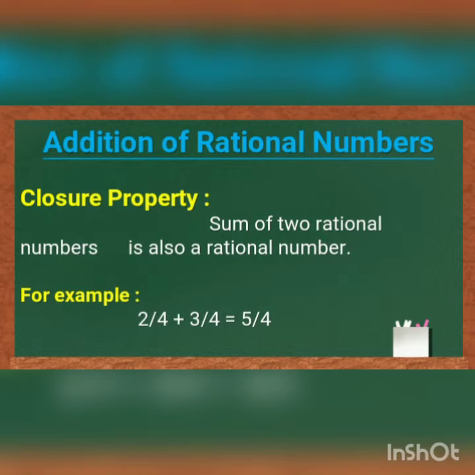In that, the first property is closure property. The sum of two rational numbers is also a rational number. That means if we add two rational numbers, the result should be a rational number. Example, 2 by 4 plus 3 by 4 is equal to 5 by 4. Here 2 by 4 and 3 by 4 are rational numbers. We add these two rational numbers, the result is also a rational number.